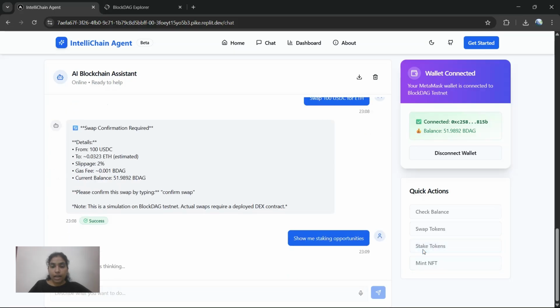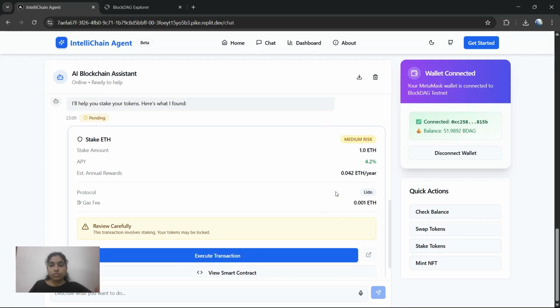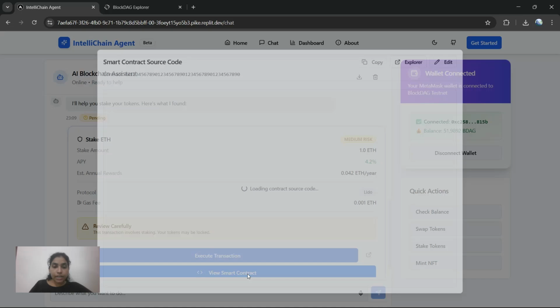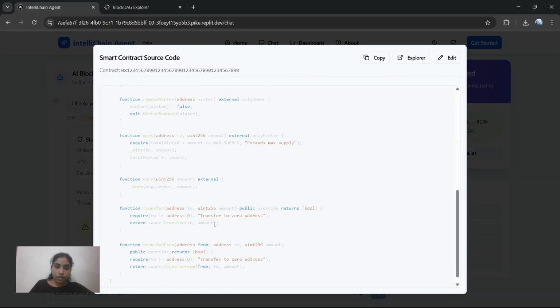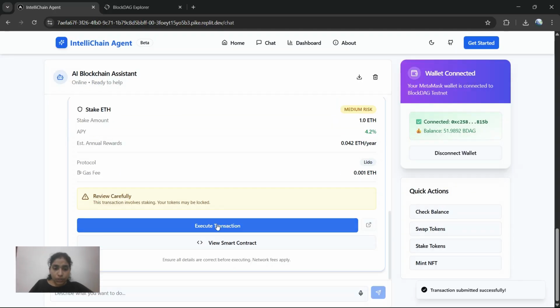And then comes stake tokens. These are similar kinds of opportunities that we have created. In case of staking a token, it will generate a smart contract. So yeah, it is visible here. Once we execute the transaction, we get a message that the transaction is submitted successfully. This is something that will be so useful for common users. Even people who are new to blockchain can easily adapt to this.